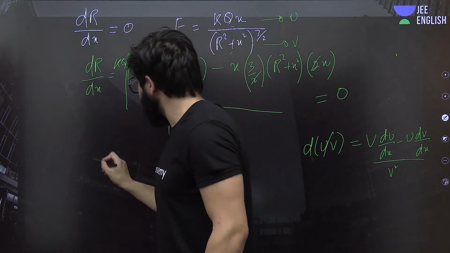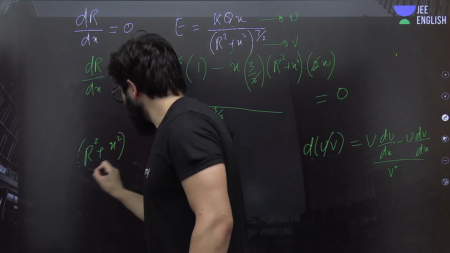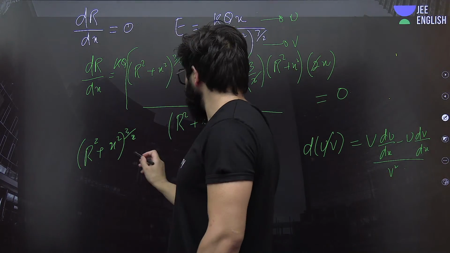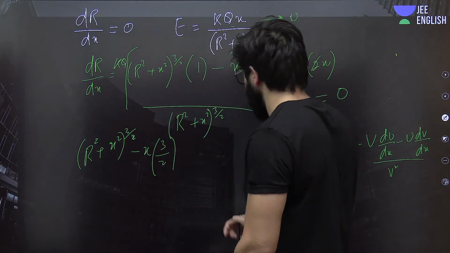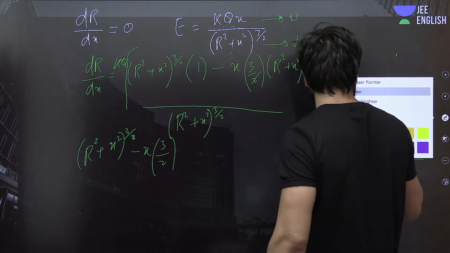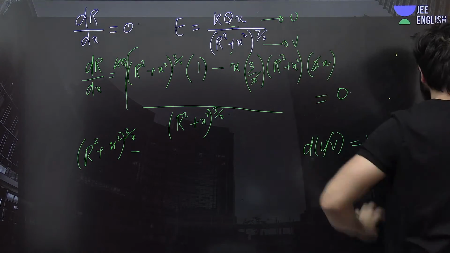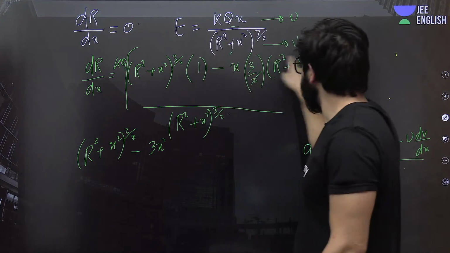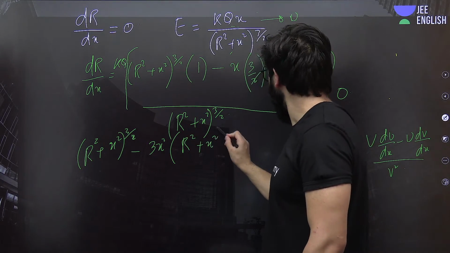It will be r square plus x square whole 3 by 2, and this will be minus x into 3 by 2. Sorry, this 2 is already cancelled. See, this 3x into this x will be 3x square, and it will be r square plus x square.